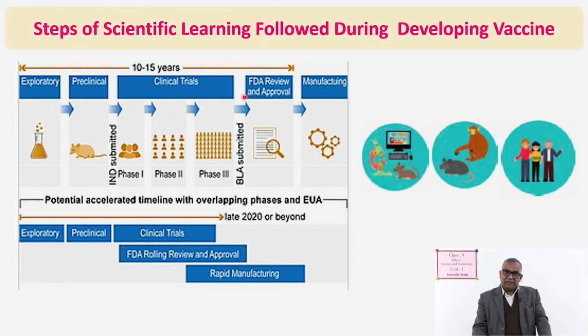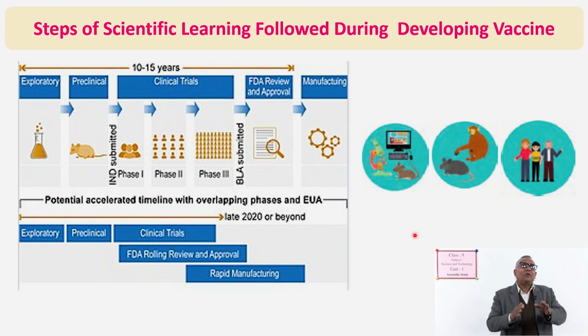And after that, there is the FDA review. FDA means Food and Drug Administration review is done. It is approved by a government agency on the basis of its merits and demerits. And if it is found better, then it is approved and the vaccine is made. So, it is the process of developing a vaccine, about which you do not have to write.